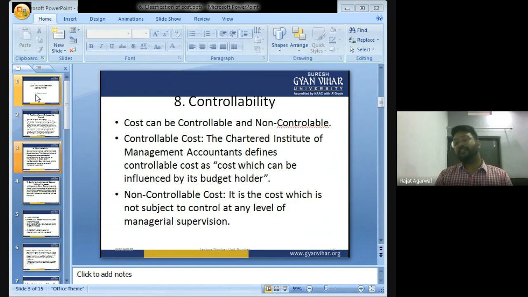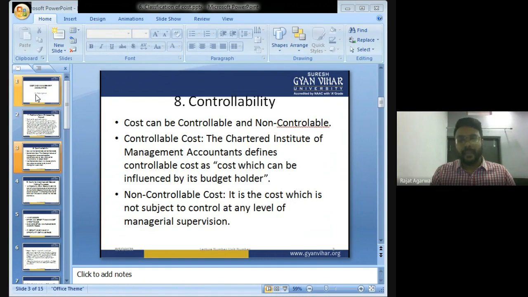Classification of cost on the basis of controllability. Controllable cost: cost which can be controlled by the management is known as controllable cost. Cost which can be influenced by its budget holder is known as controllable cost. Whatever cost can be controlled by the management is known as controllable cost.